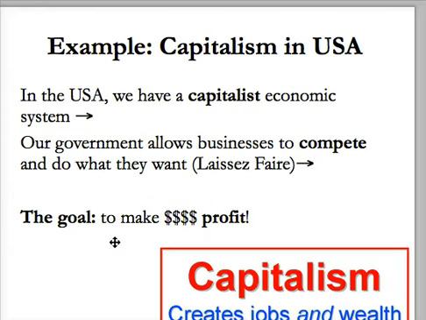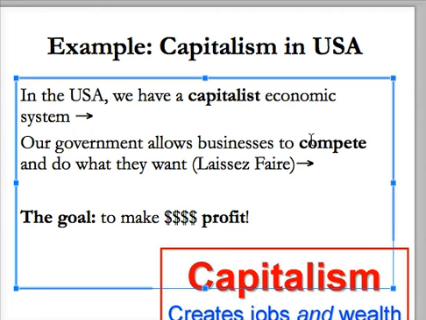Now let me give you a quick example. Right here in the United States, we have a capitalist economic system, which basically means that our government allows our businesses to compete and do what they want. And that's called laissez-faire, which basically is a French way of saying to do what you want. And the goal in a lot of our businesses is for us to make profit.